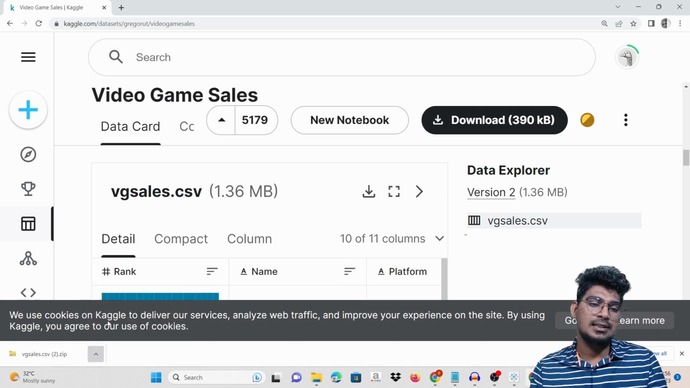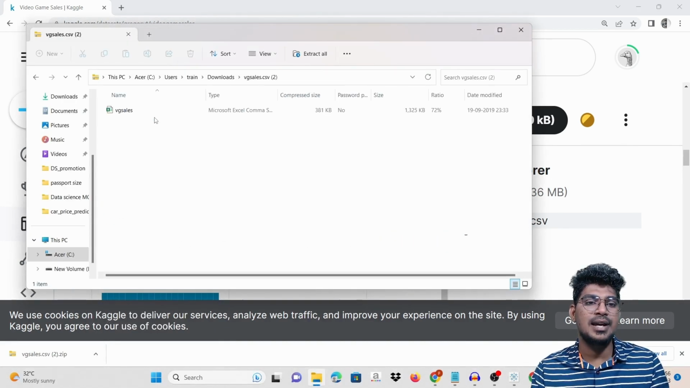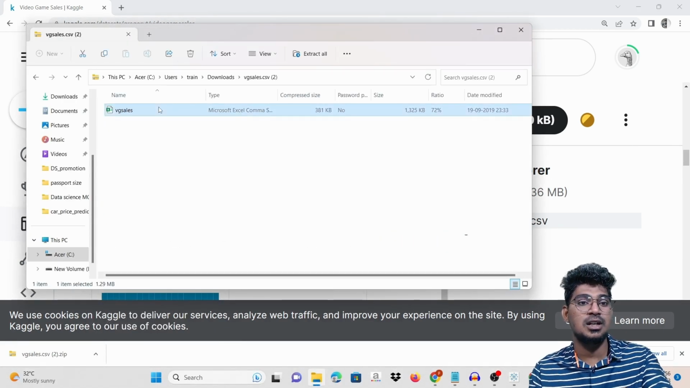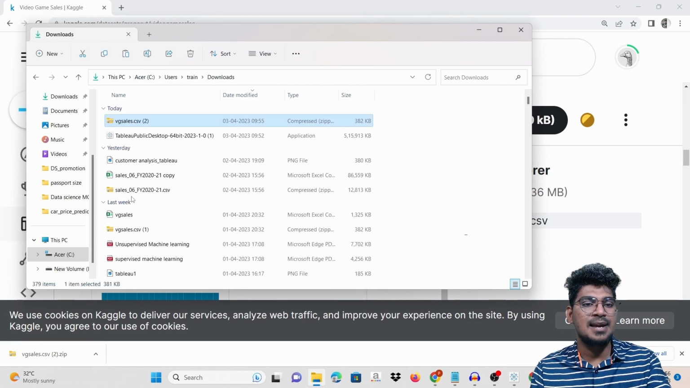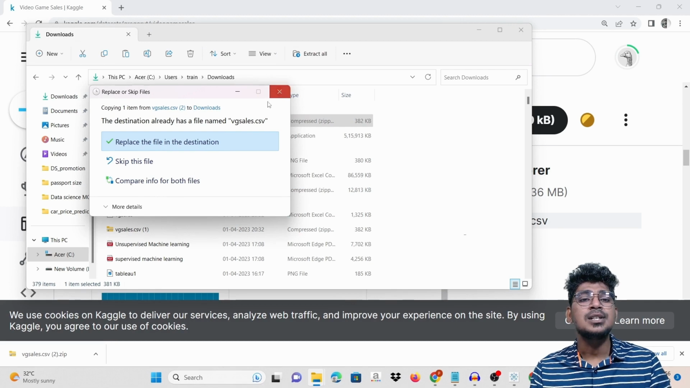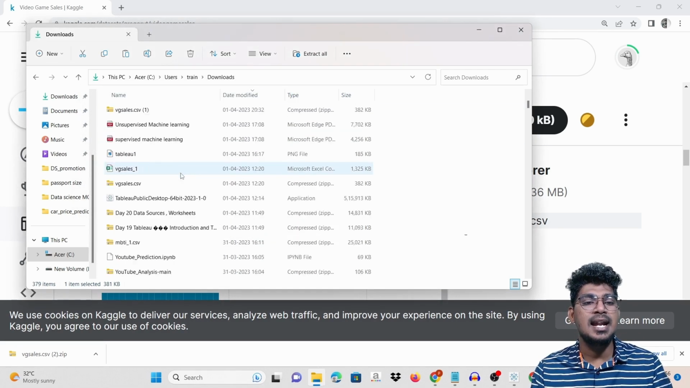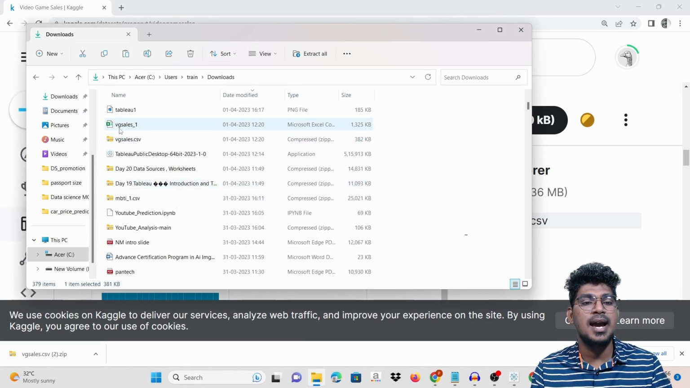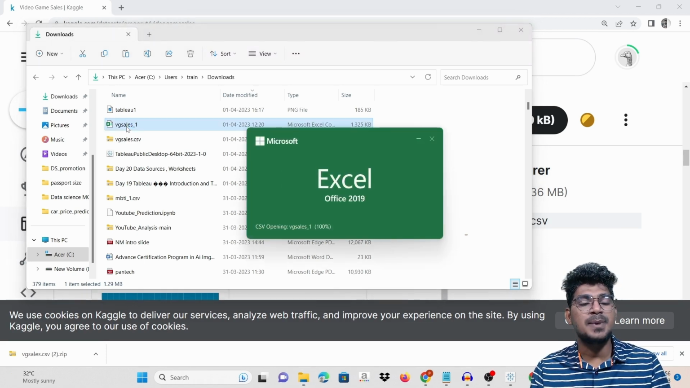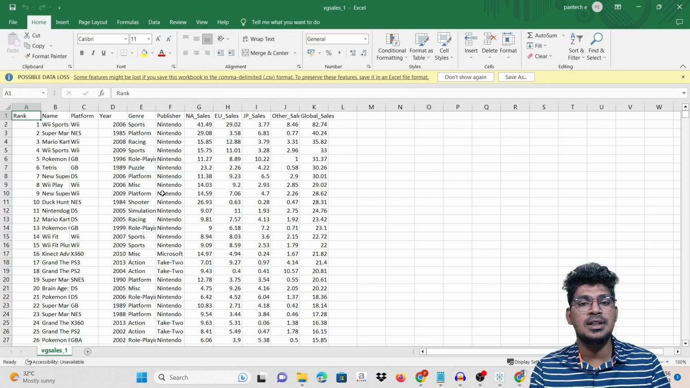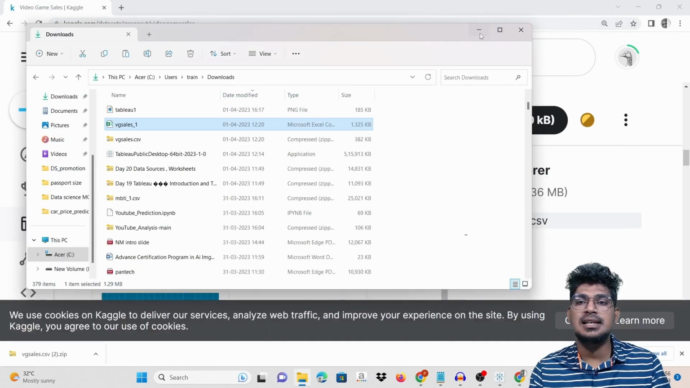Once you click the show in folder option, you can copy this file and paste it in the same directory like that. Okay, so this is the way you can collect it. This is my CSV file. This CSV file we can upload to Tableau.